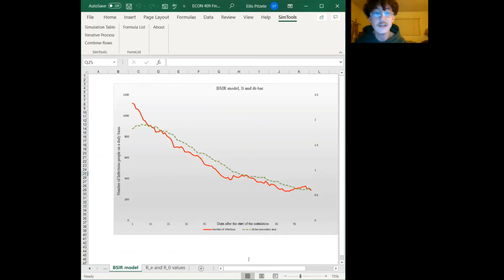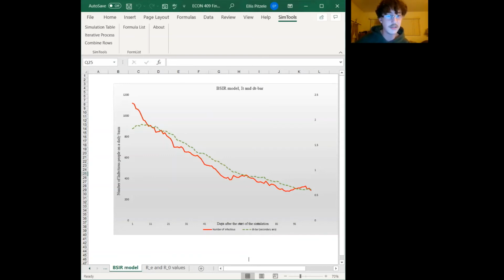Over the course of it, D bar t seems to be slightly peaking early during our simulation model, as we can see around 10 days from the start of the simulation. It then starts downward sloping quite significantly, with a negative slope similar to the infectious function. We believe that this correlation is somewhat believable since COVID cases are not spiking, causing less people dying every day, as fewer people getting infected means a lower total amount of deaths.